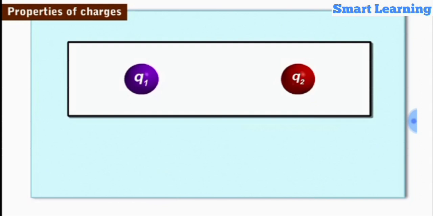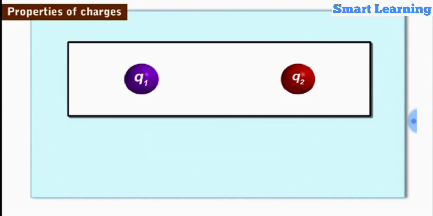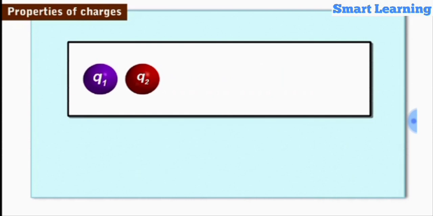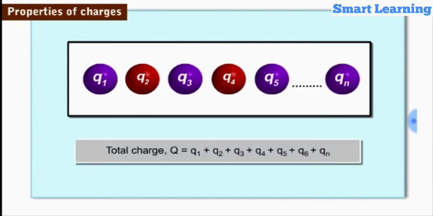Let us illustrate this with an example. Consider a body carrying a charge Q1, and we add another charge Q2 to this body. Now, the total charge on the body is the algebraic sum of both charges. That is, total charge Q is equal to Q1 plus Q2. Similarly, if a body carries n number of charges, Q1, Q2, and so on up to Qn, then the total charge on the body Q is equal to Q1 plus Q2 plus Q3 and so on.